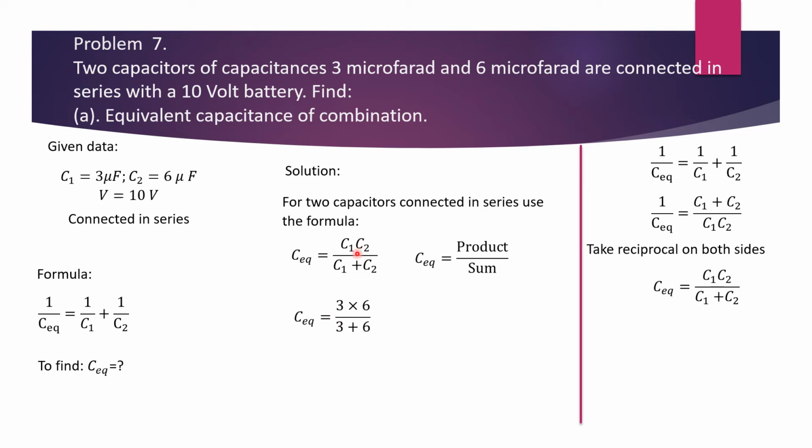Now, putting the values in this formula, C1 is equal to 3, C2 is equal to 6. 3 multiplied by 6, product divided by sum, results in 18 over 9, and reducing this fraction to the lowest term results in C equivalent is equal to 2 farad.